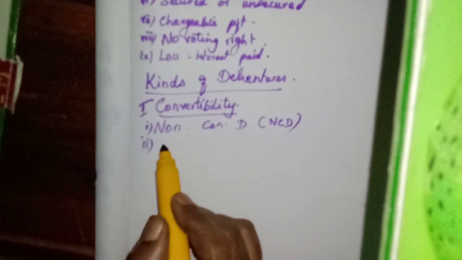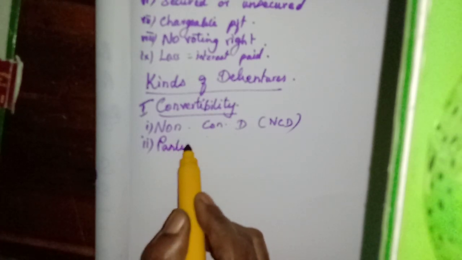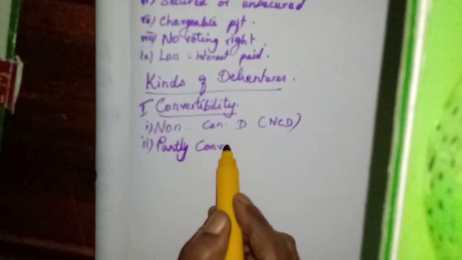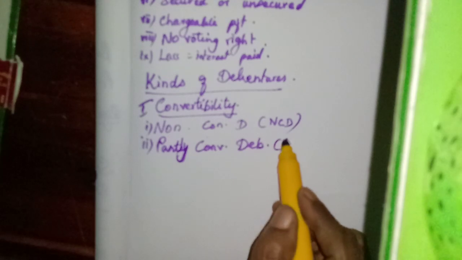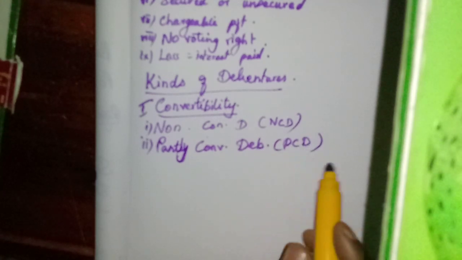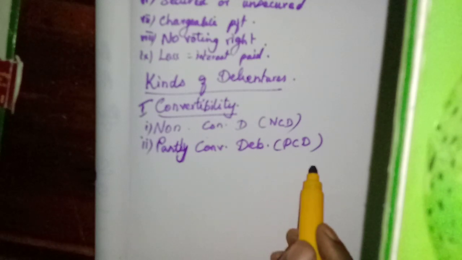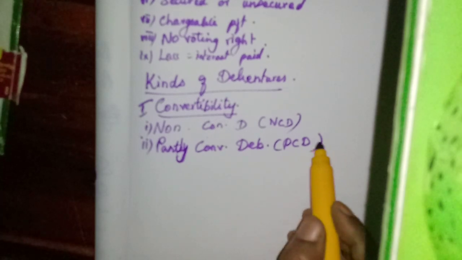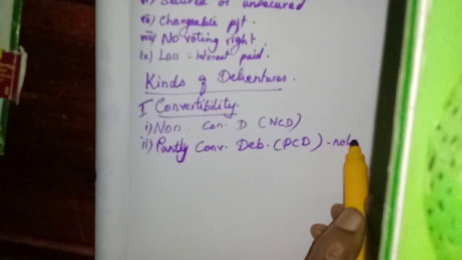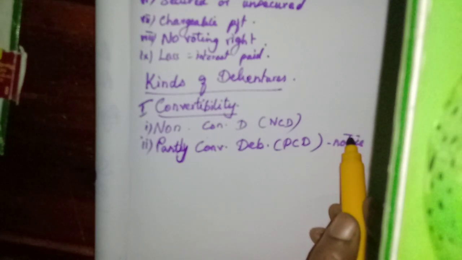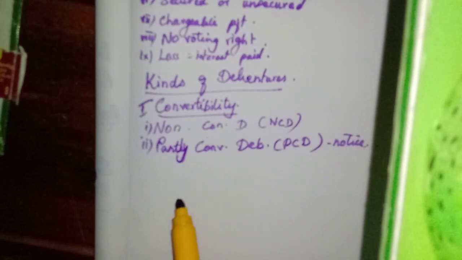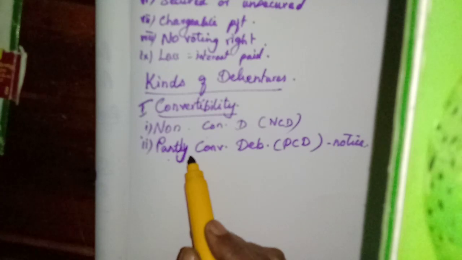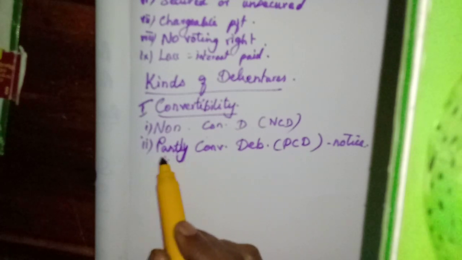Then the next category, partly convertible debentures. Here, a part of these debentures can be converted into equity shares in the future period. This can be converted after giving a notice to the holder. After giving a notice, these debentures can be converted into equity shares, but partly.